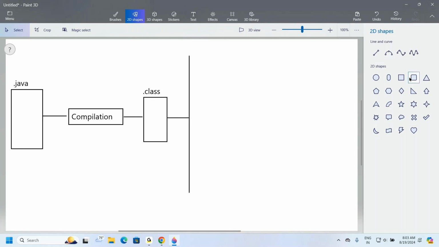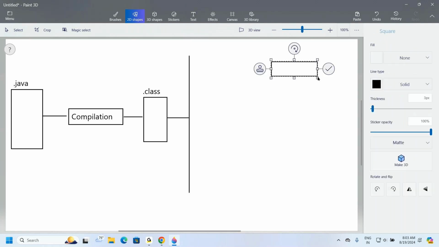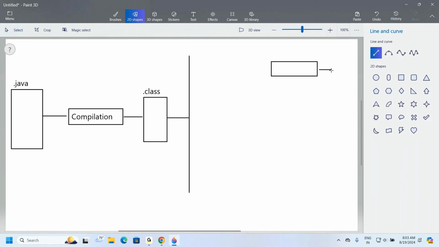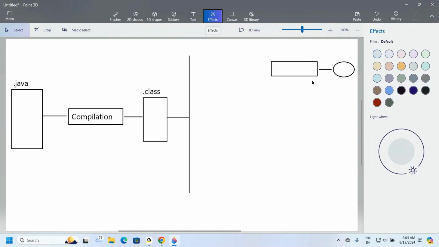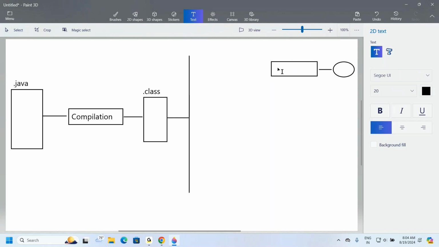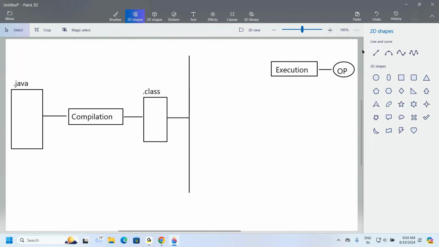One execution here, and we are able to get some output values.